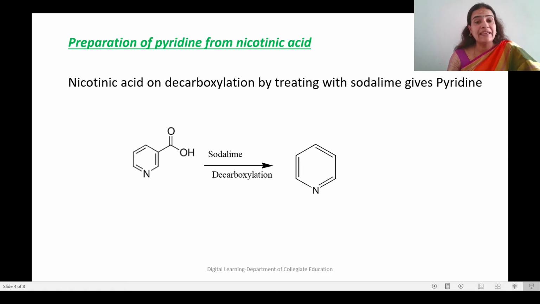Nicotinic acid on decarboxylation. Usually the decarboxylation agent will be soda lime. Using that soda lime, decarboxylation, removal of a carbon dioxide molecule, will take place and we get the pyridine molecule. So nicotinic acid on treatment with soda lime, on decarboxylation, gives pyridine. So there are two methods for the preparation of pyridine: one from acetylene and the other from nicotinic acid.